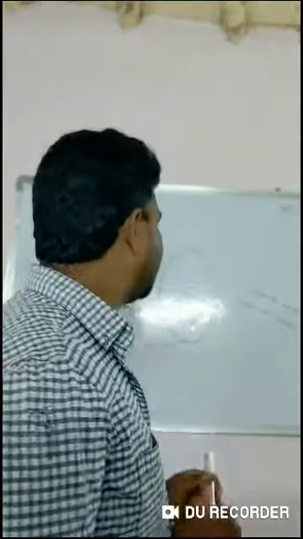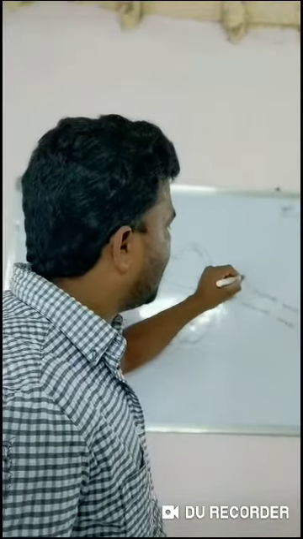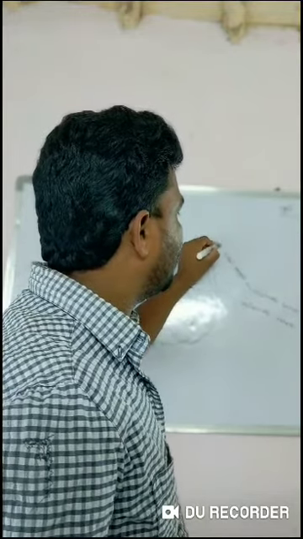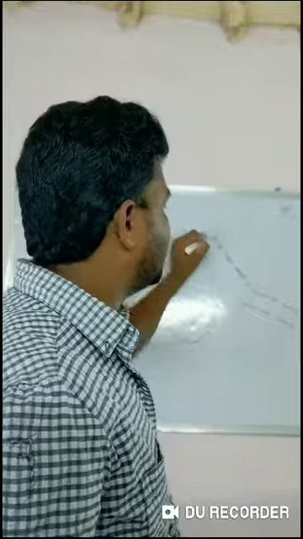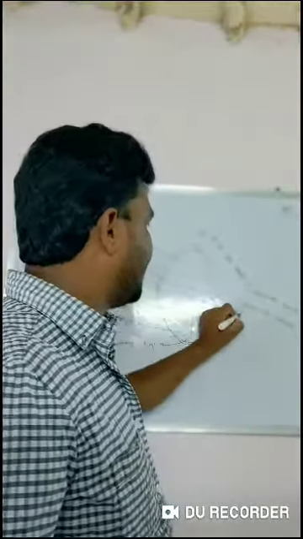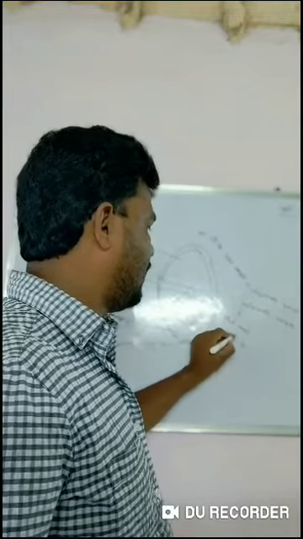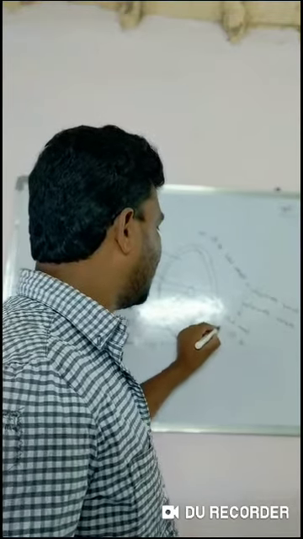Here, the animal hemisphere indicates the upper half of the egg, and the vegetal hemisphere indicates the lower half of the egg.